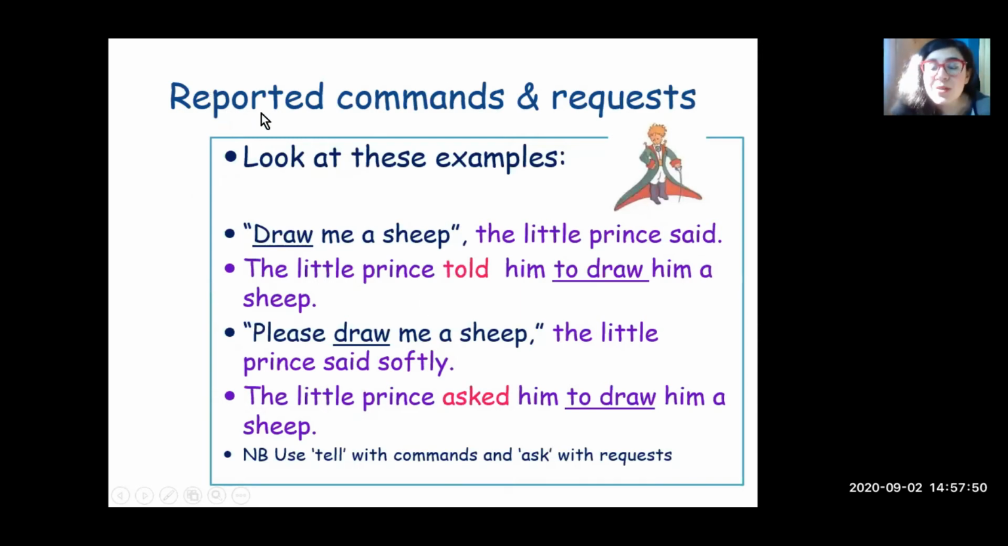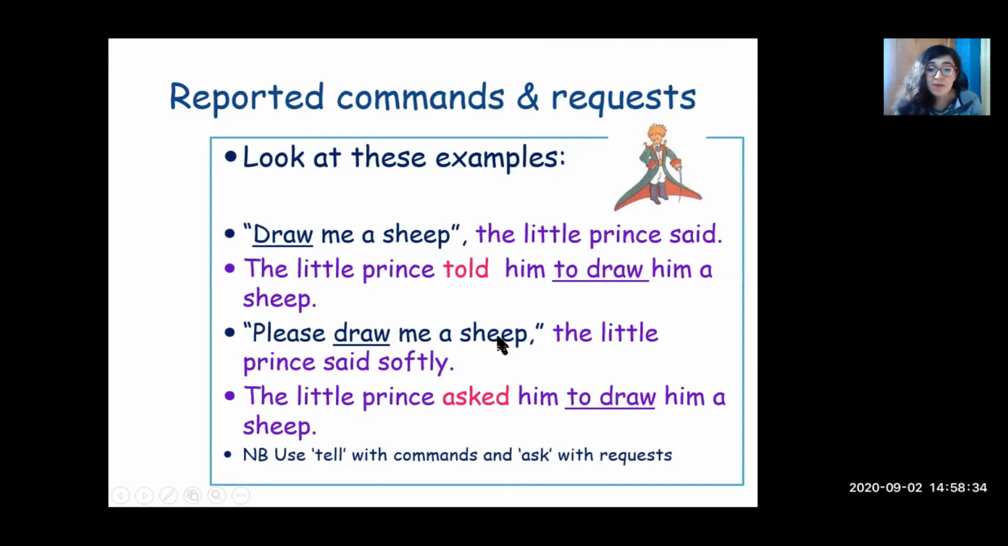And now the important thing, reported commands and requests. Look at these examples. Draw me a sheep, the little prince said. The little prince told him to draw him a sheep. This is an order, you say. Draw me a sheep. Dibújame una oveja, says the little prince. And when you talk about commands or requests, you change it this way. The little prince told him to, the infinitive to, draw him a sheep.